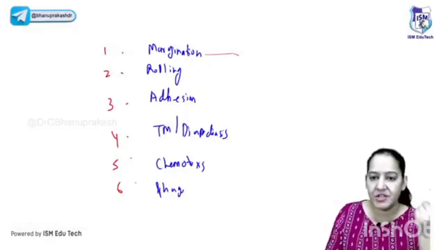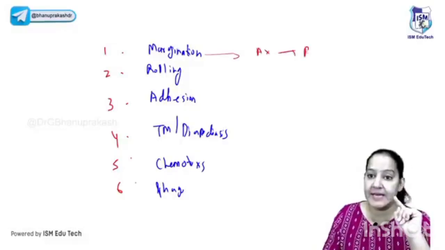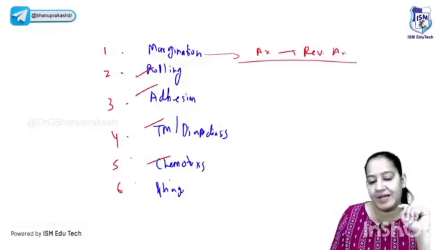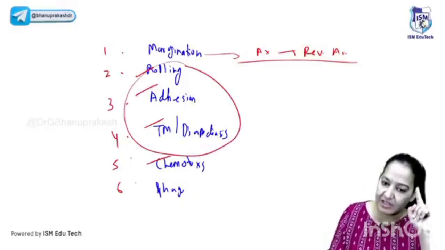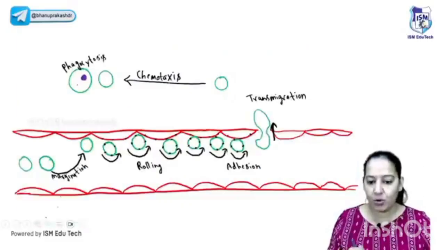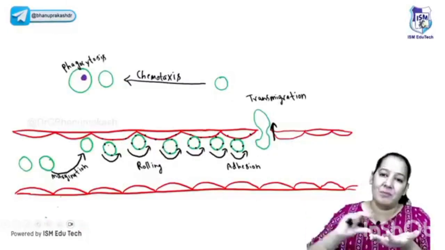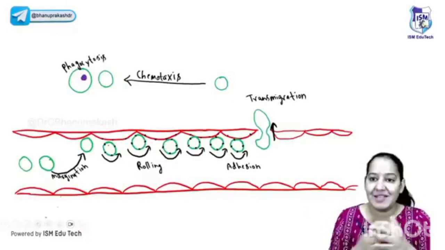Among them, margination, you already got it: to convert the axial blood flow into reverse axial. Please learn this definition of margination. Now I will explain how rolling, adhesion, transmigration and chemotaxis take place, the details of them. Let me take rolling, adhesion and transmigration together. How does rolling take place? How does adhesion? Can you see how the WBC is rolling on the surface of the wall of the blood vessel? It is with the help of receptors. Everything in pathology is like receptors only.